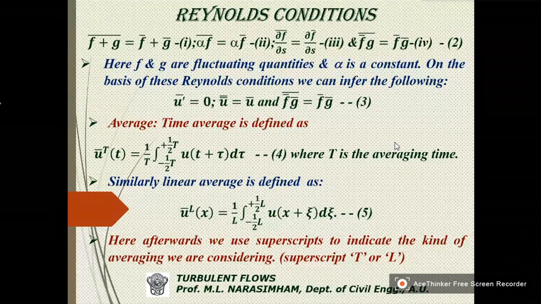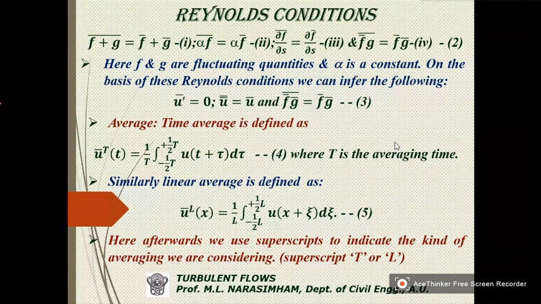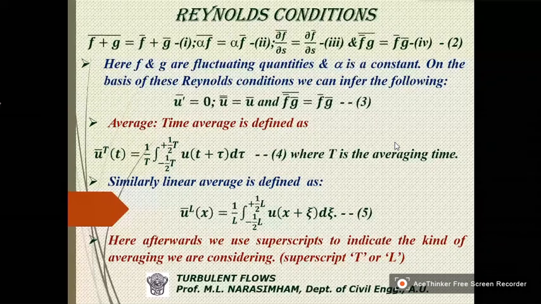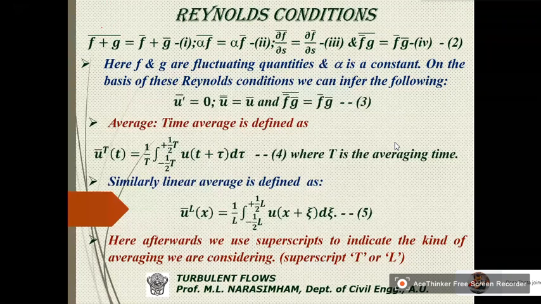First condition is f plus g over bar is equal to f bar plus g bar. Second one is alpha times f over bar is equal to alpha f bar. Dou f by dou s over bar is equal to dou f bar by dou s. And f bar times g over bar is equal to f bar into g bar. So here f and g are fluctuating quantities, and alpha is a constant. So on the basis of these Reynolds conditions, whatever are given in 2,